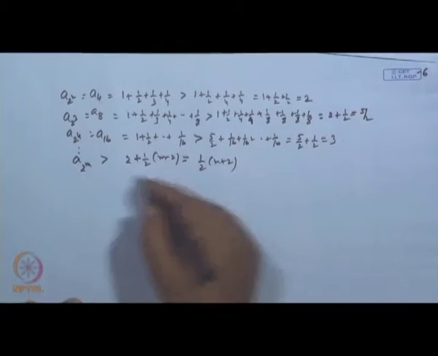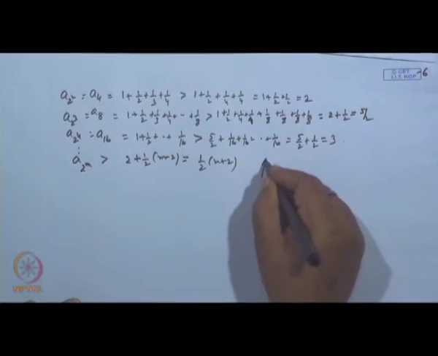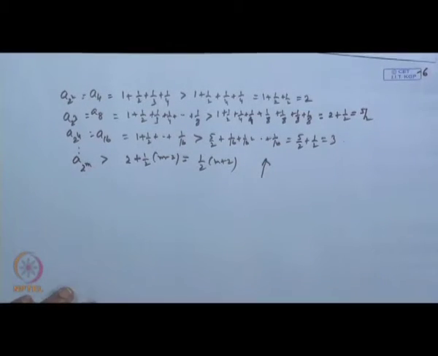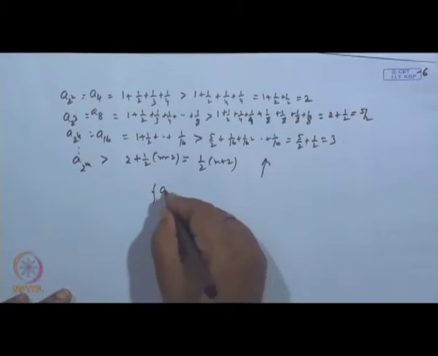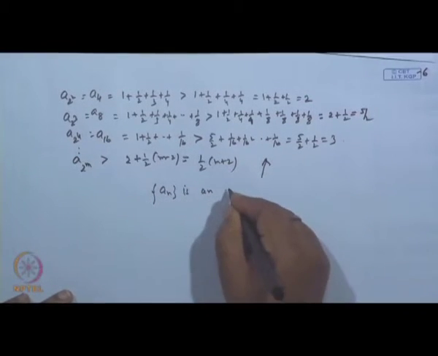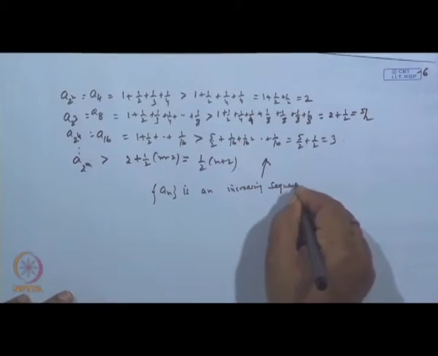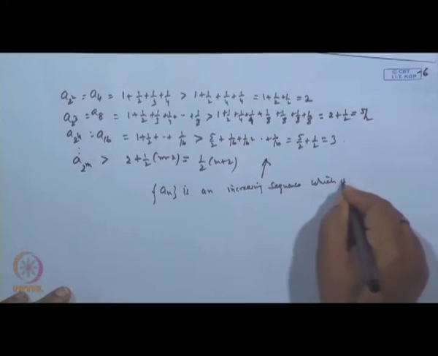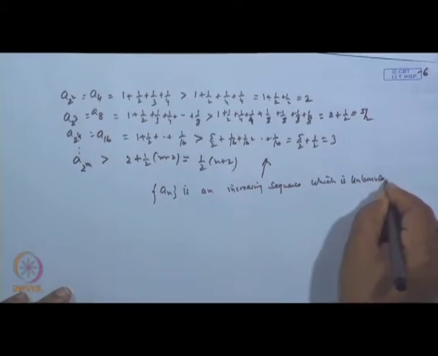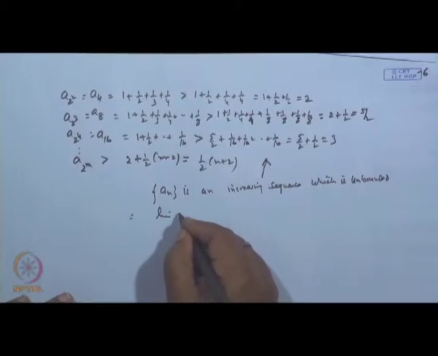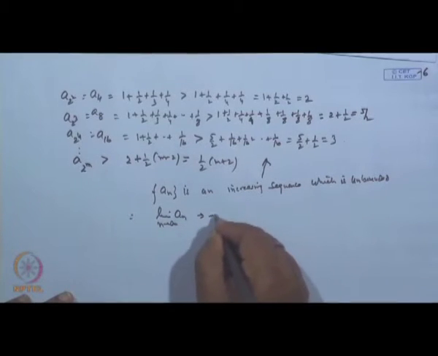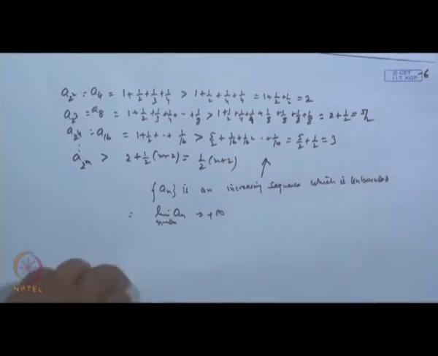So, what we say is that this sequence keeps on increasing. So, the sequence a n is an increasing sequence, and there is no bound. Increasing, which is unbounded. So, the limit of this sequence a n as n tends to infinity, it tends to plus infinity. This is known as the harmonic series. Basically, this will be known as the harmonic series. Now, next is